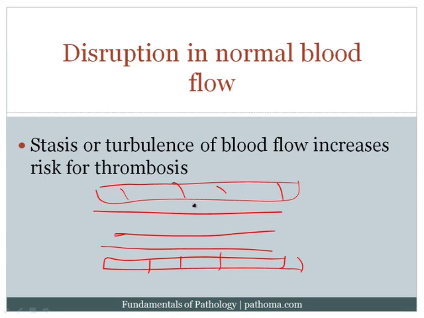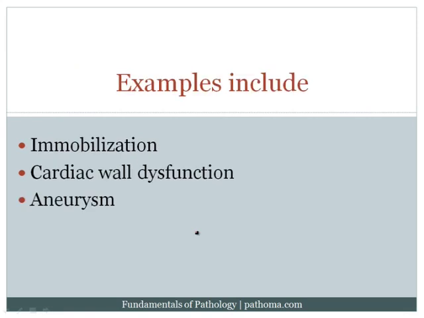Now, if there's stasis so that the blood is no longer flowing, then that would increase the risk for development of thrombus. Or if there's turbulence so that the blood is no longer flowing in this laminar pattern, that would also increase the risk for thrombosis. Let's talk about some examples. For example, immobilization increases the risk for thrombosis, and we're well aware of the fact that there's an increased risk of DVT if the patient's not moving around.